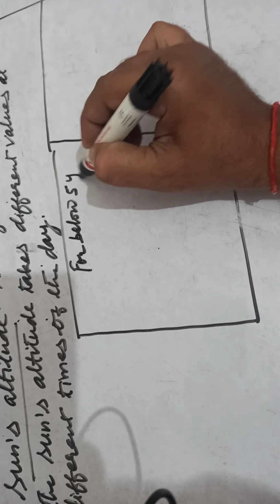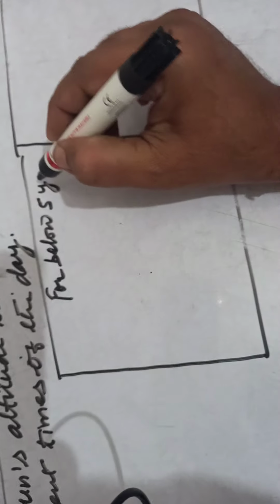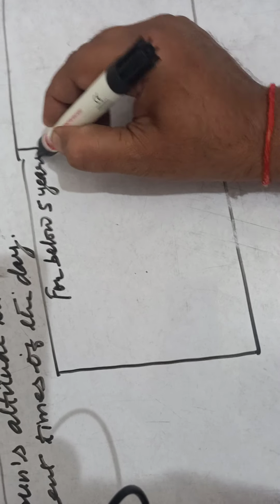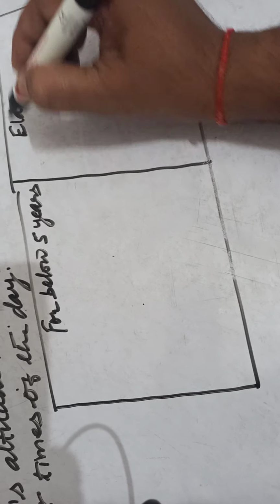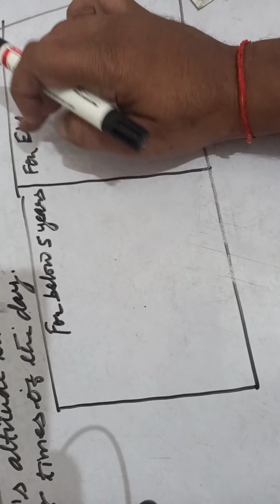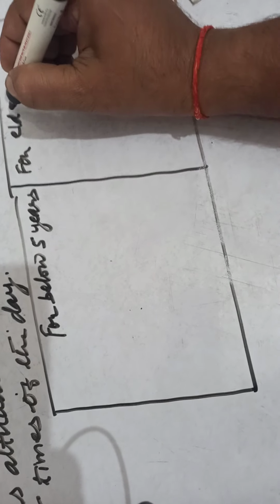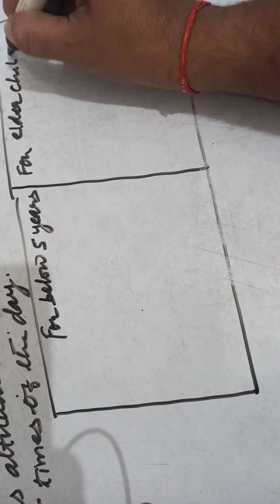That is for the children that is below 5 years. And for elder children. For elder. Clear, children?